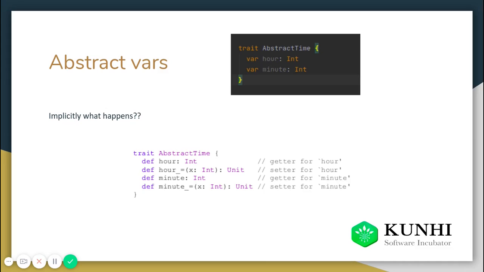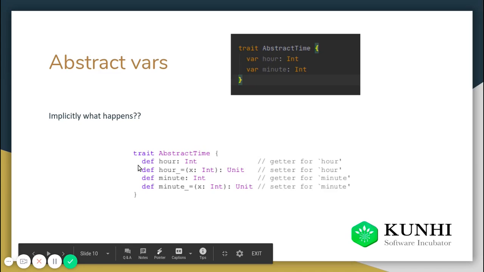And the other, so yeah, let's start with the abstract vars. Abstract vars, you know it already, but let's revisit it again. In the trait, we have a trait with two variables, which are mutable variables: hour and minute. Mutable means it can be changed. Now what happens under the hood? Whenever I try to change it, and whenever I try to get the value, what happens? This is what happens implicitly, under the hood.